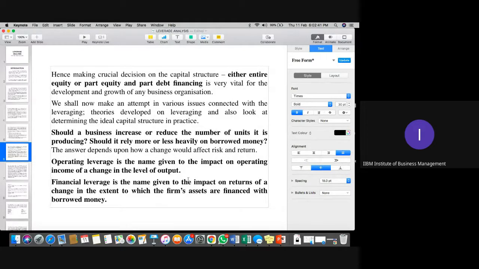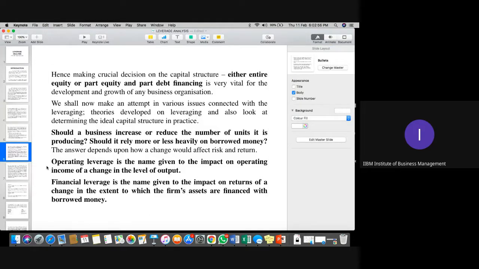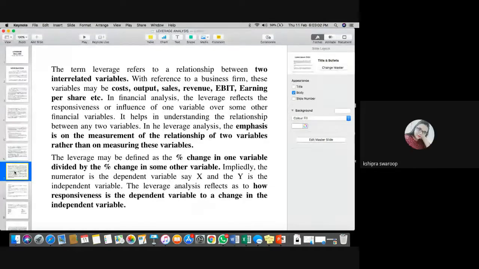And when it comes to financial leverage, it totally depends on the mix of capital which we use in terms of debt and equity. Is it clear, please, everyone? Operating and financial leverage? Yes, sir. Perfect. Now we need to understand the relationship between these two parts first. What is operating and what is financial leverage?